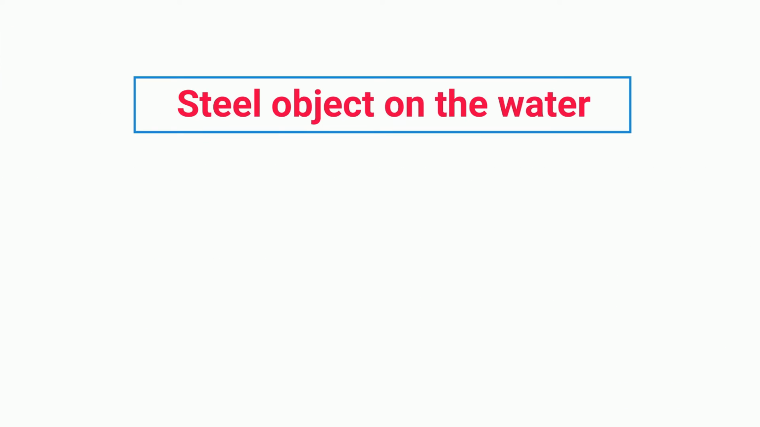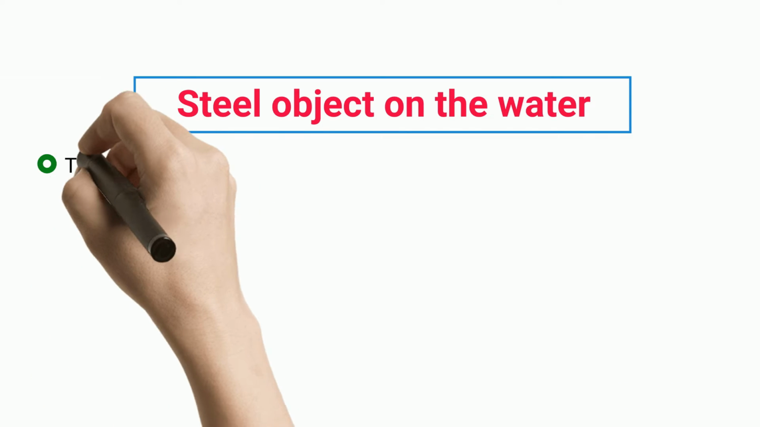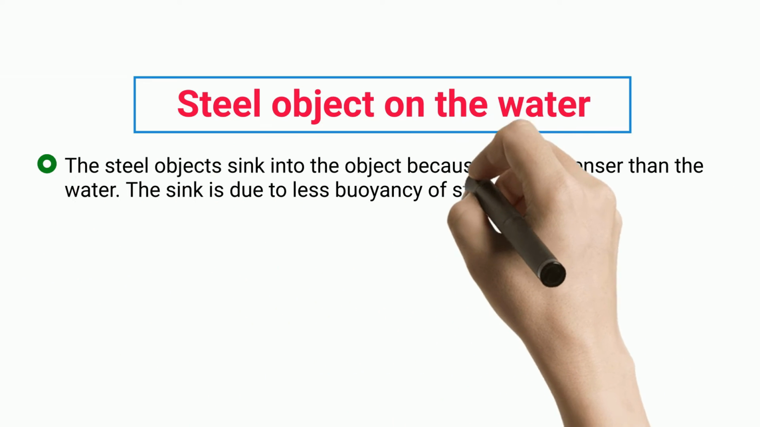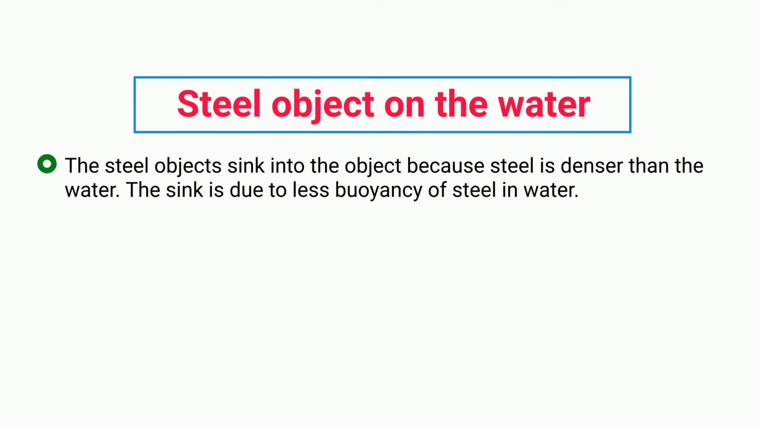Steel object on the water. The steel objects sink into the water because steel is denser than the water. The sinking is due to less buoyancy of steel in water.